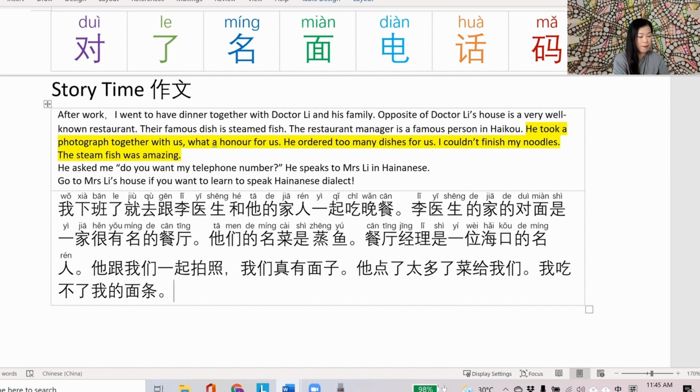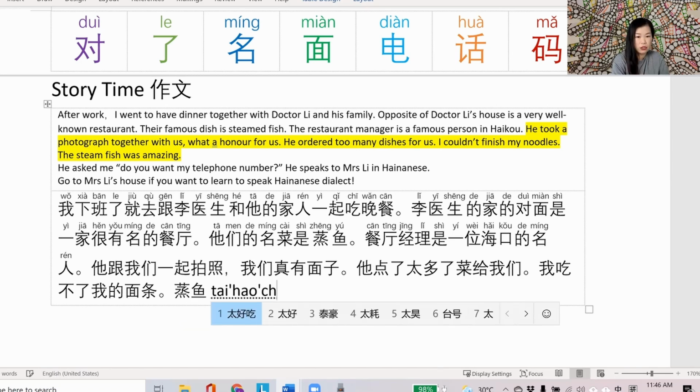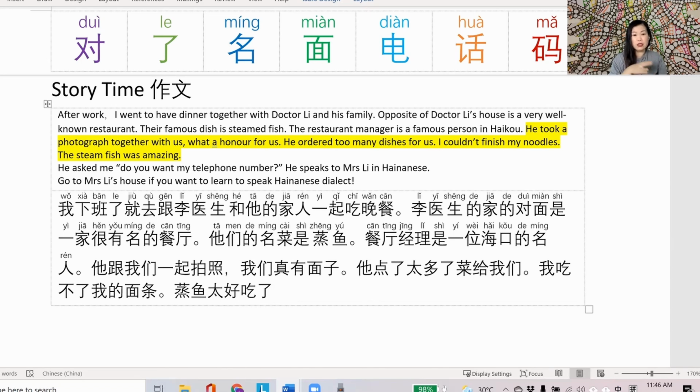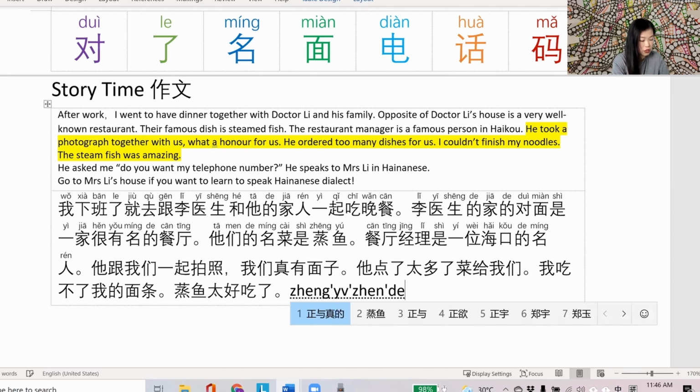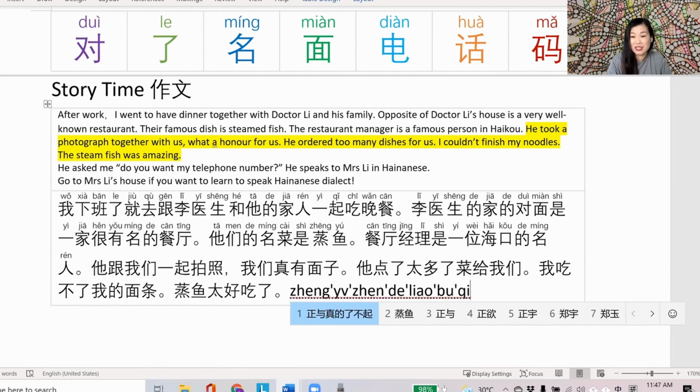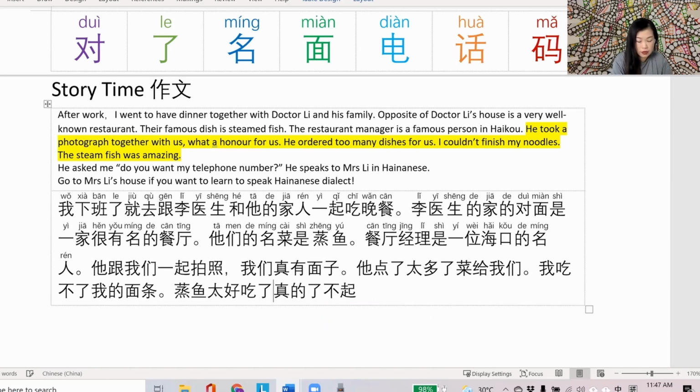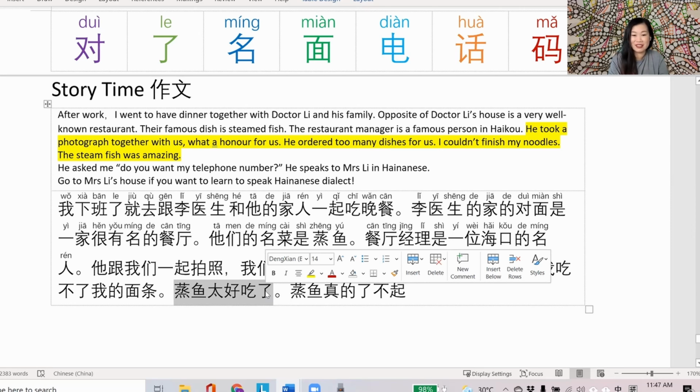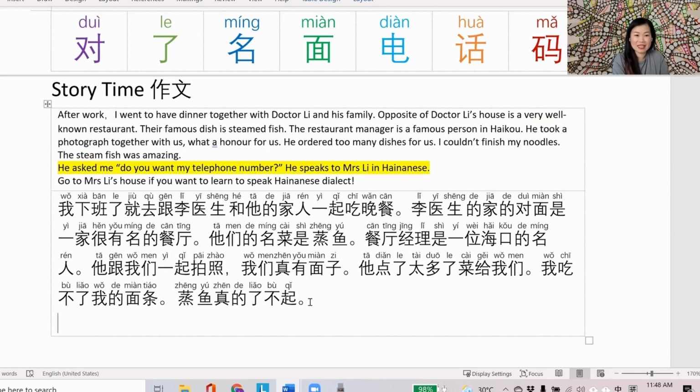And the steamed fish was amazing. 蒸鱼太好吃了. So I could say it this way. 蒸鱼太好吃了. This is something I'm pretty familiar with already. So to make it a bit more challenging, I'm going to change it to use a different way to express amazing that we learned in this episode, which is 蒸鱼真的了不起。了不起是 amazing. Oops, fix that. 蒸鱼真的了不起。So I'm gonna get rid of this and use the new way I'm going to say amazing. 了不起。